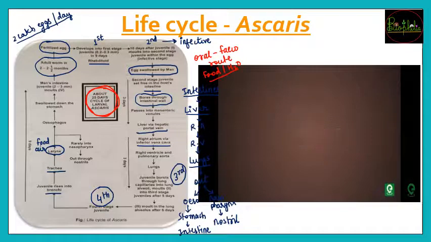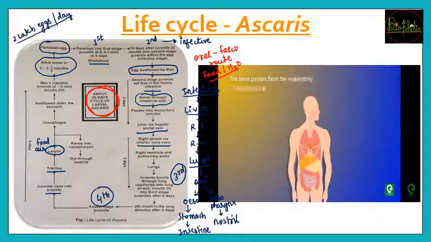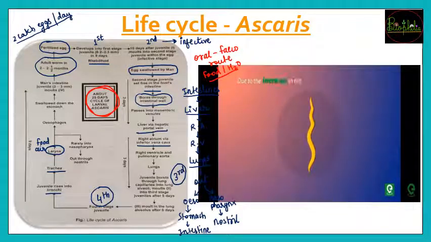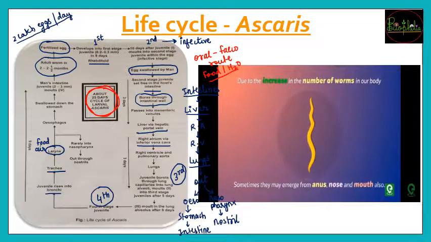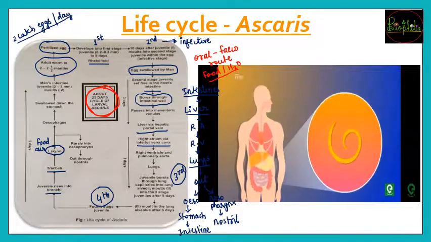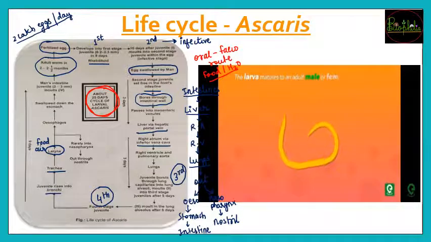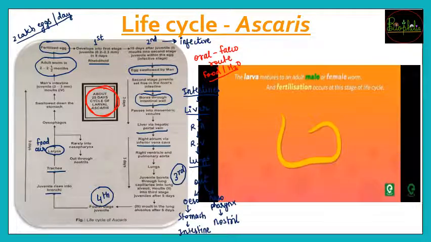After 3 weeks, the larva passes from the respiratory system to be coughed up, swallowed, and finally returns to the small intestine. Due to the increase in the number of worms in our body, sometimes they may emerge from anus, nose, and mouth also. In the small intestine, the larva matures into an adult male or female worm, and fertilization occurs at this stage of life cycle.